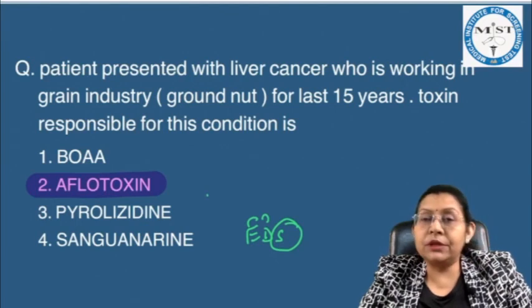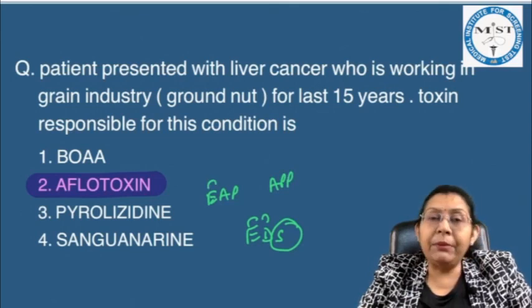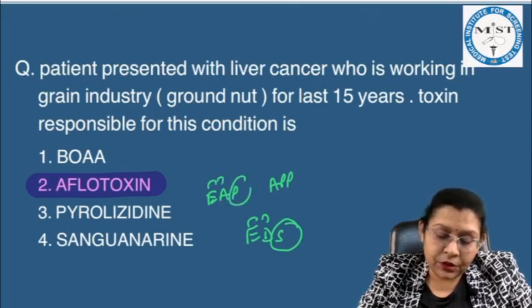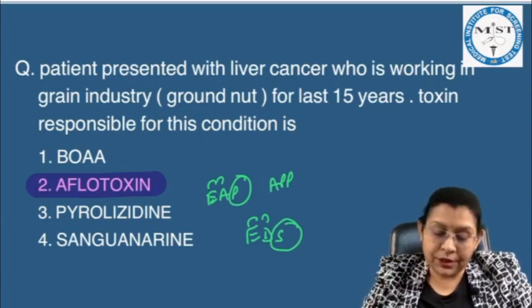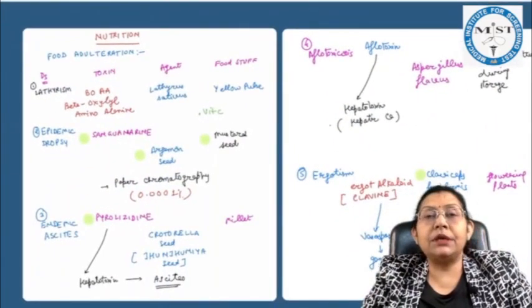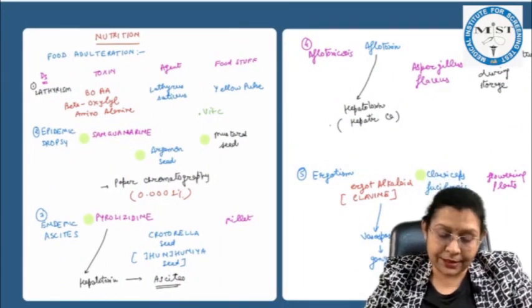Now how can you remember pyrrolizidine for endemic ascites? We all know that we are using mobile apps, so you can remember it like EAP or app. So endemic ascites is because of pyrrolizidine. In this way you can remember the toxins, and we have discussed all these food adulteration conditions in detail in our classes.